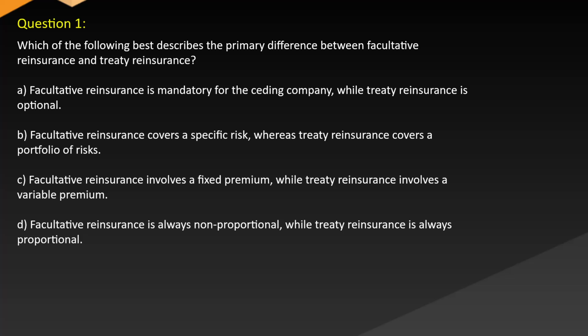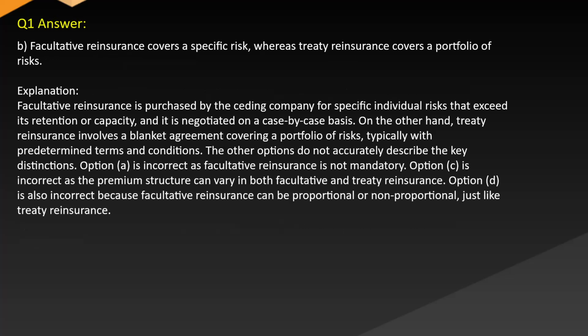C. Facultative reinsurance involves a fixed premium, while treaty reinsurance involves a variable premium. D. Facultative reinsurance is always non-proportional, while treaty reinsurance is always proportional. Answer: B. Facultative reinsurance covers a specific risk, whereas treaty reinsurance covers a portfolio of risks.